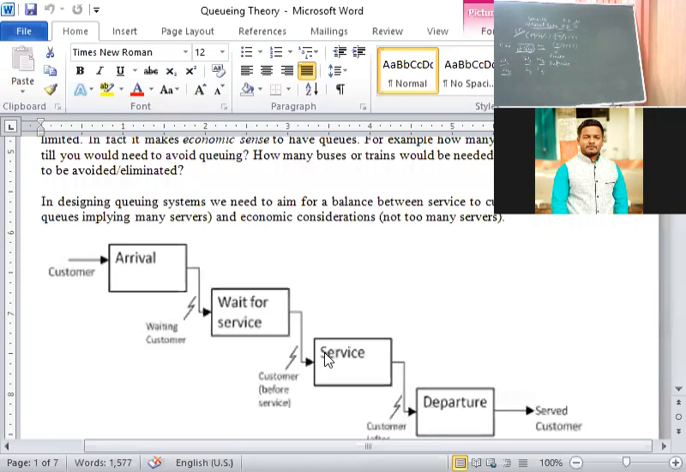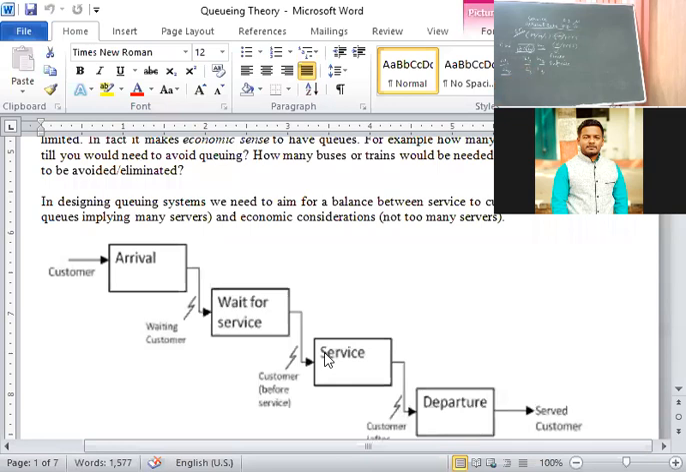Next, system length. The number of customers in the system. What does it mean? Queue plus being served. Whatever the time they spent in the queue as well as being served.